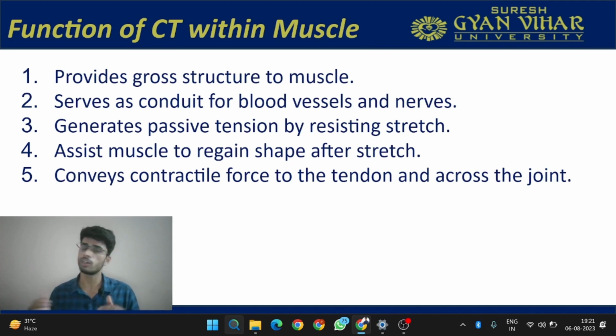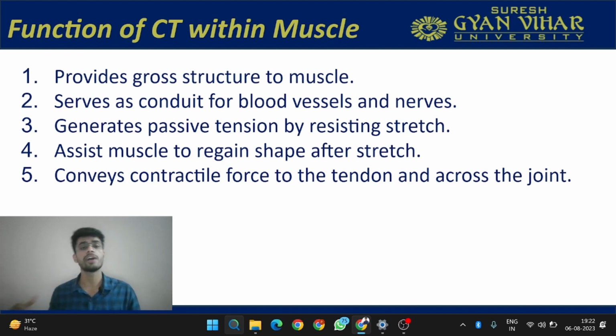This is happening because of the property of elasticity, which is coming from this connective tissue. The fifth point is that it conveys the contractile force to the tendon and across the joint. If the muscle fibers are producing the force, the contractile units, your myofilaments, which are actin and myosin, are producing the contraction, and this contractile force is passing with the help of connective tissues to the tendon.